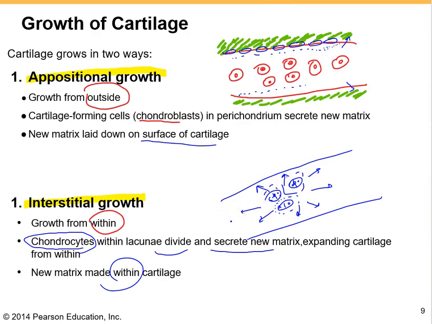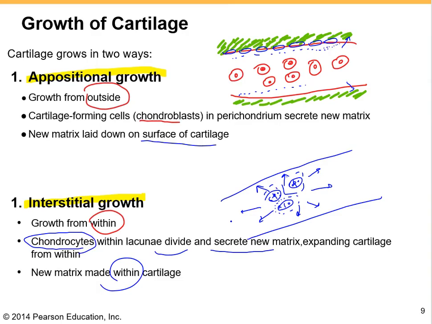But the question is when does cartilage grow? It grows rapidly before birth, during embryonic development, during childhood and adolescence. However, cartilage stops growing in the late teens when the skeleton itself stops growing. After that, chondrocytes do not divide again.